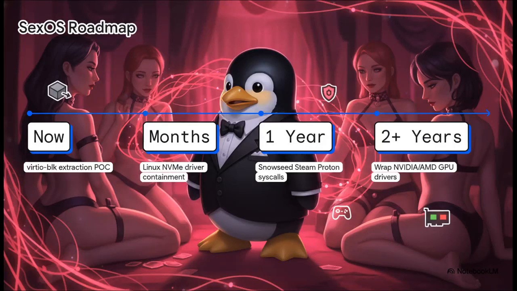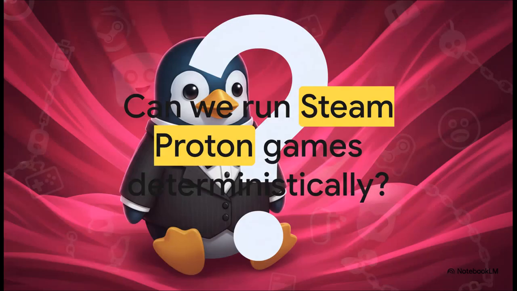Here is how our roadmap is shaping up, separating what we've already proven from our next major targets. We've totally nailed Phase 1 with the Virtio block extraction proof of concept. Next up, in a matter of months, we'll evolve into full Linux NVMe driver containment. After that, we build out Snowseed to catch the full scope of Steam Proton game syscalls. And finally, Phase 4, the ultimate boss fight, wrapping those massive closed-source NVIDIA and AMD GPU drivers right inside the Tuxedo boundary. Which naturally leads us to the ultimate gaming translation question.